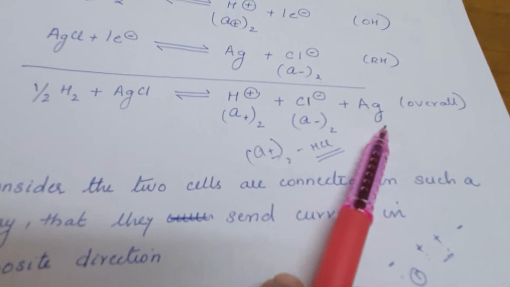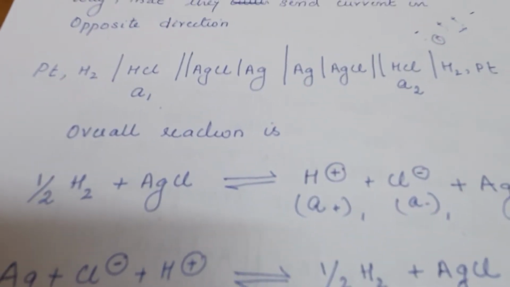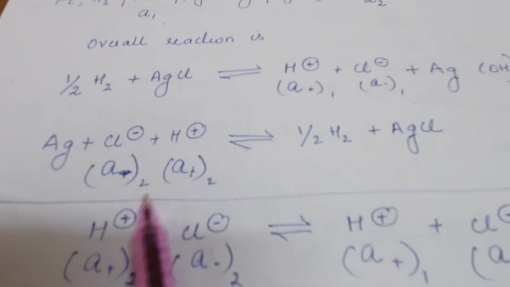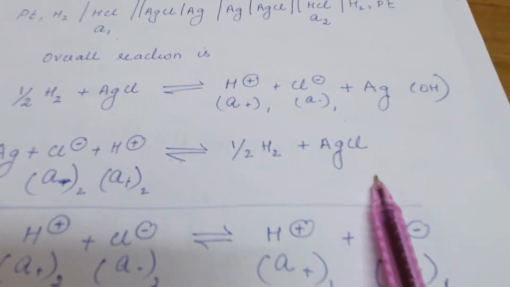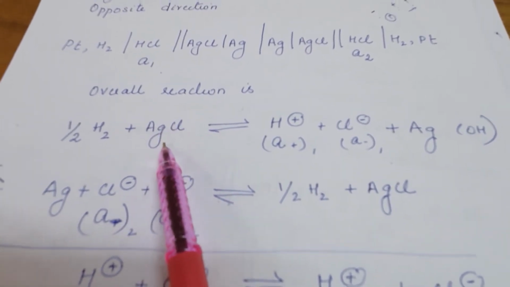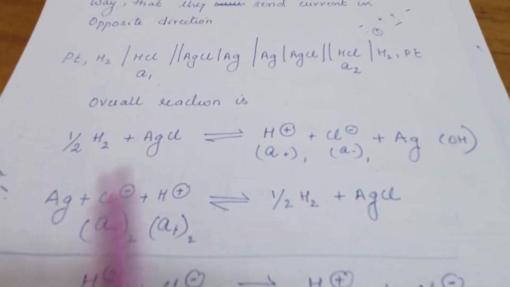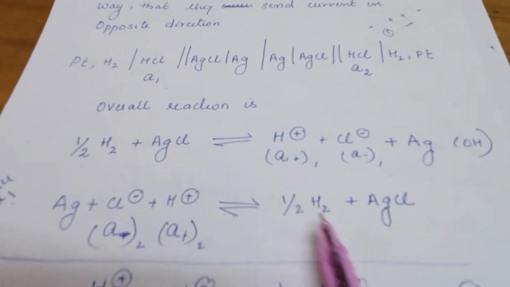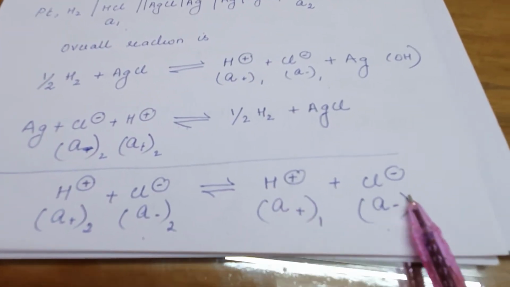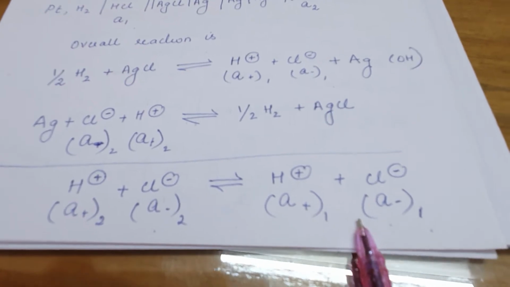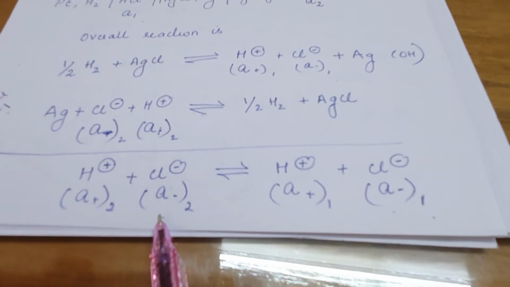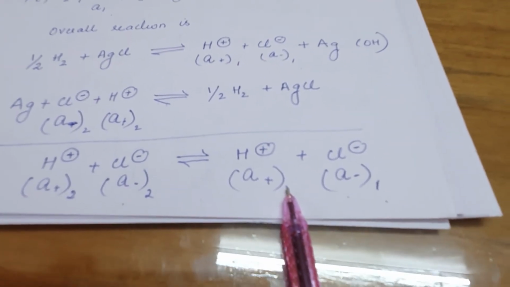So we write it first: Ag plus Cl minus plus H positive, with HCl in activity A2, converted to half H2 plus AgCl. In the overall reaction, AgCl cancels, Ag cancels, half H2 cancels out. So what remains is H plus Cl minus converting to H plus Cl minus, with activity A2 on one side and A1 on the other. So HCl in activity A2 is converted to HCl in activity A1.